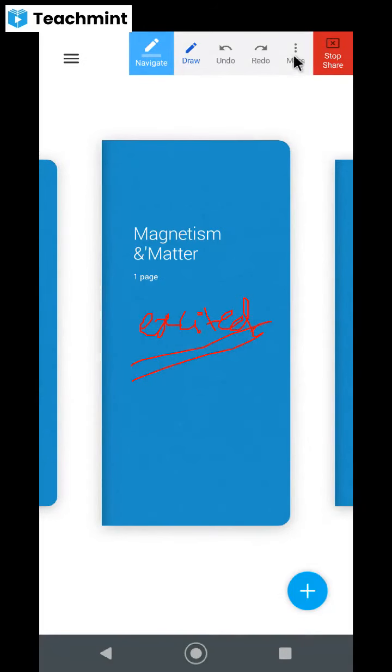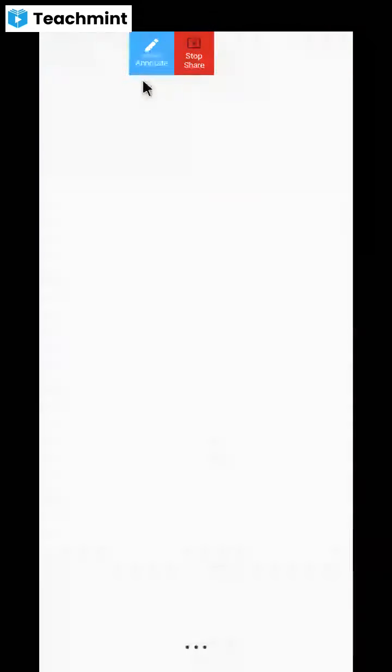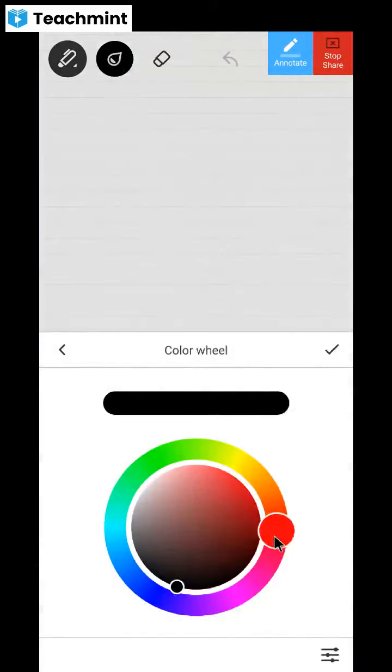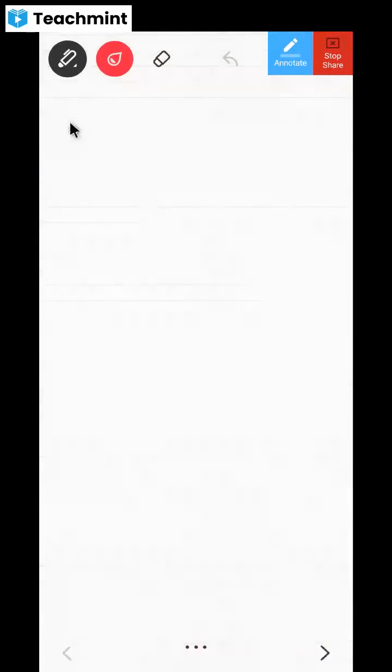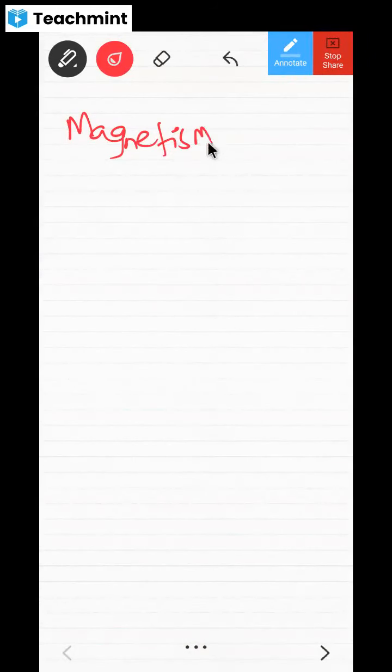Yes, sir. All right. So then let's dig into this magnetism and matter. Everybody is going to put the heading, and that heading will be magnetism and matter. I welcome all of you on this beautiful journey of magnetism and matter. All right. Now let us start the chapter here.